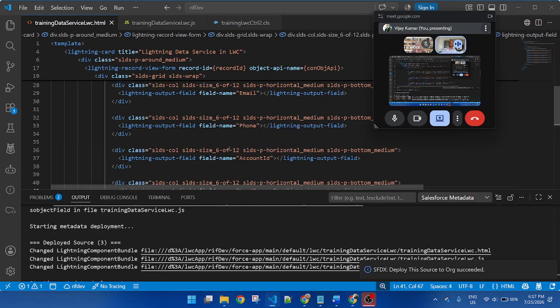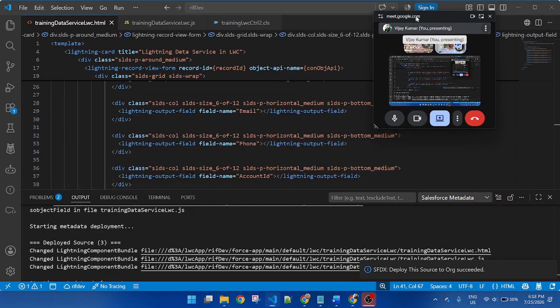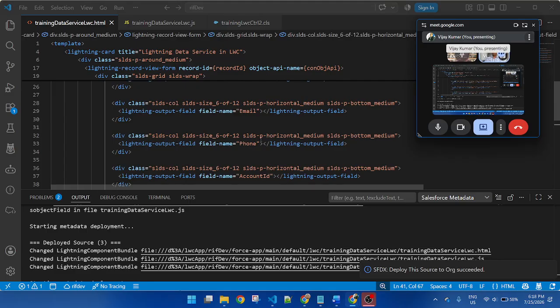Deborah, got it? How does Lightning Data Service work? How to insert record, view record, edit record. Yes. Yes, sir.